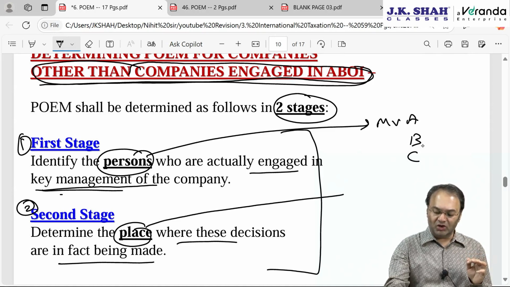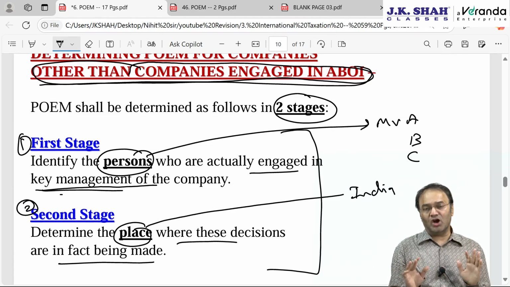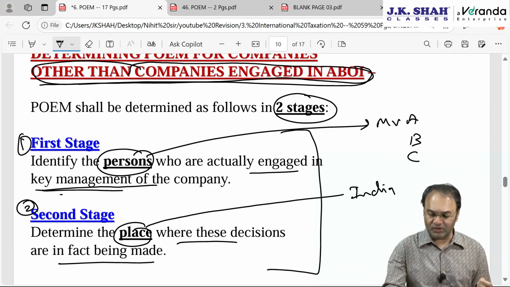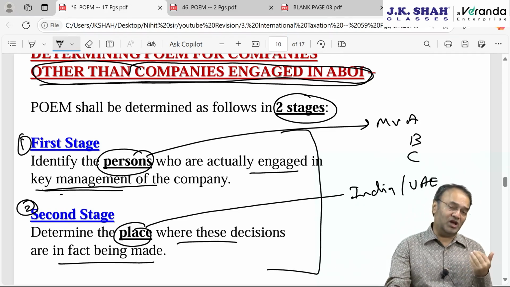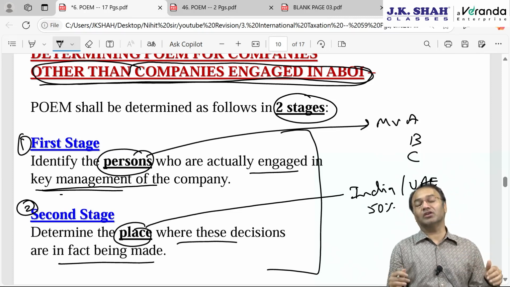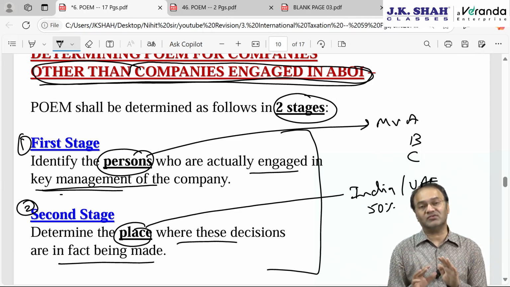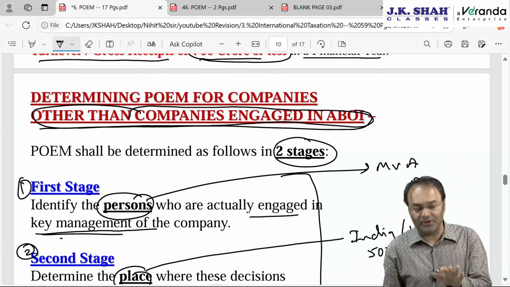But now the question is, which place are they taking decisions from? So the answer: all three of them are taking decisions, let's say, from India. Then what to do? Whether POEM will be deemed to be situated in India or not has not been clarified. Or supposing they are all taking decisions from UAE, then what to do? Can we say that POEM is outside India? Or supposing 50% of decisions are from India and 50% are taken from UAE, a foreign country, then what to do? CBDT has failed to clarify. Maybe this thought process might not have come up in their mind.